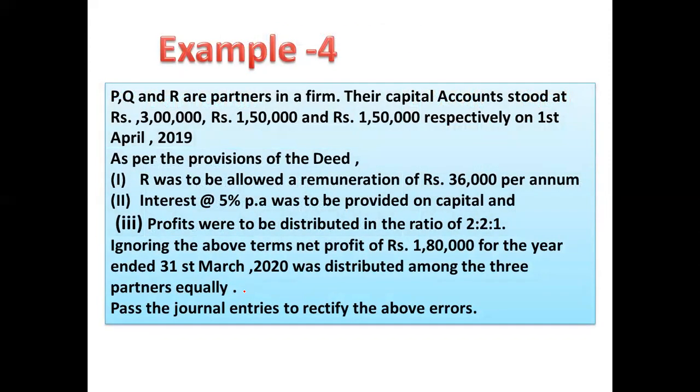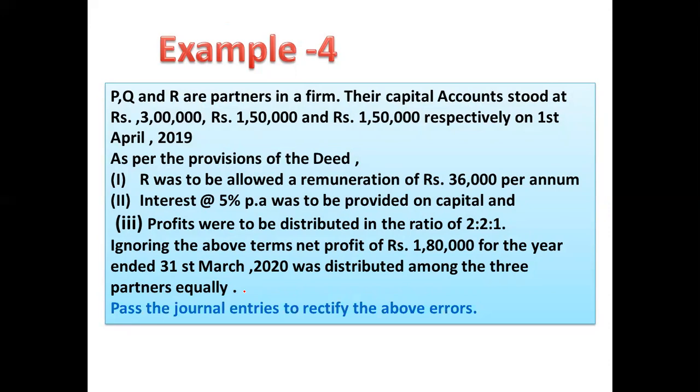Now this question number 4. In this question number 4, we are going to take up the second part of the adjustment entries, where in the plural sense, they have asked for the entries. They have not asked for the single entry. They have asked for the number of entries to correct the mistake which has been done in the books. So they have asked to pass the journal entries to rectify the error.